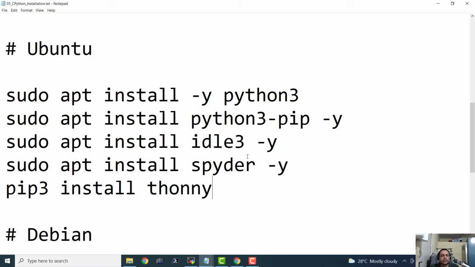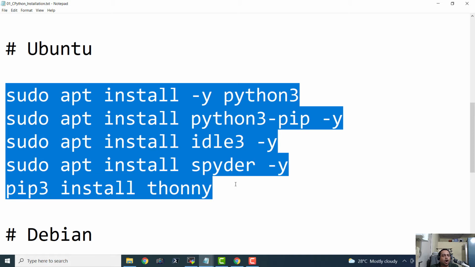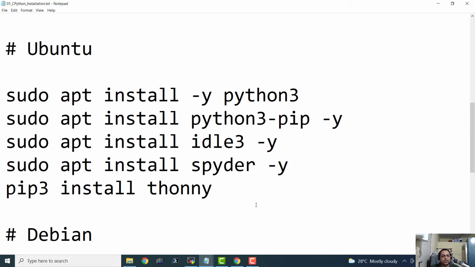In future, I'm planning to make a video on the installation of Ubuntu on Raspberry Pi as well as a desktop computer, and there I'm going to cover the installation of Python 3 on Ubuntu. But these instructions are well tested on a computer where Ubuntu was installed. So don't worry, just go ahead and use these instructions to install Python 3 on Ubuntu.